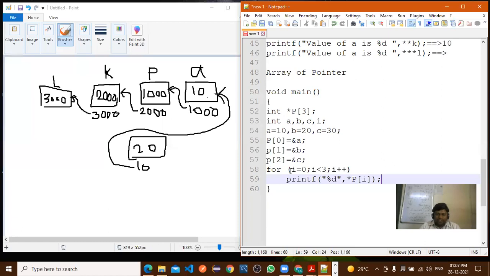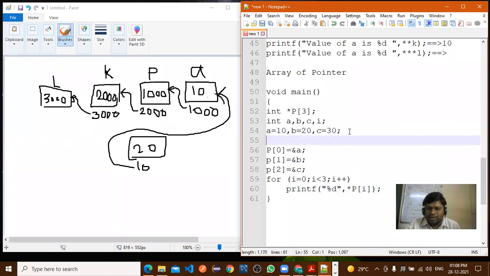Pointer मध्ये आपण addition subtraction करू शकतो का? Pointer मध्ये. Now simply in the variable, so what you are doing, a is equal to, sorry, c is equal to a plus b. आता इथं 3 variable आहेत. Suppose for example, so these 3 variables are there. Now how you are doing?